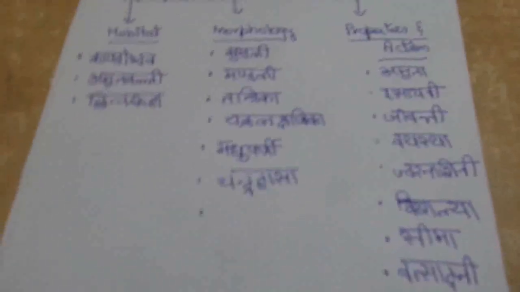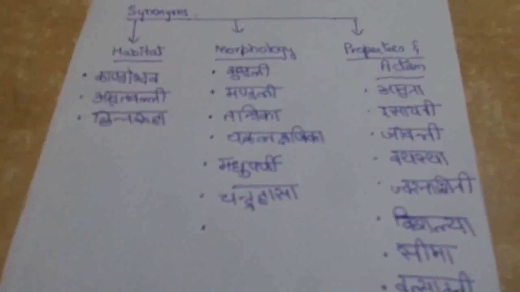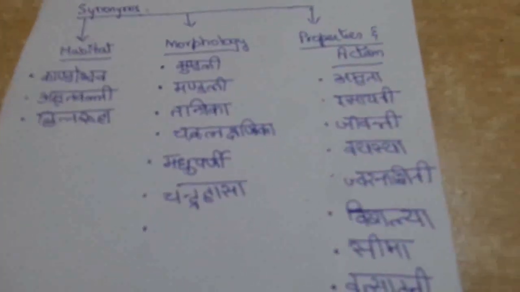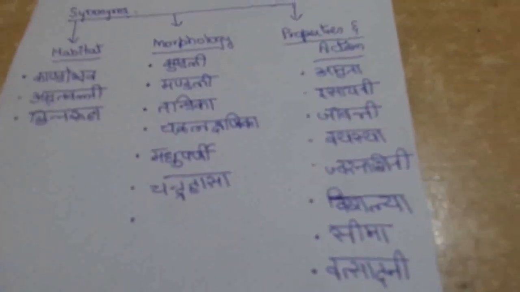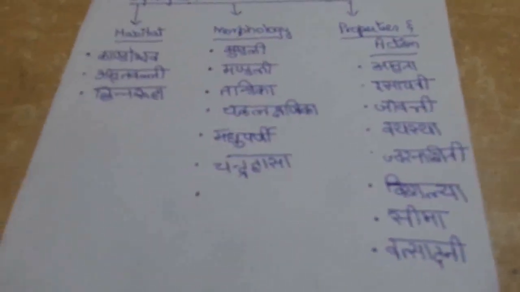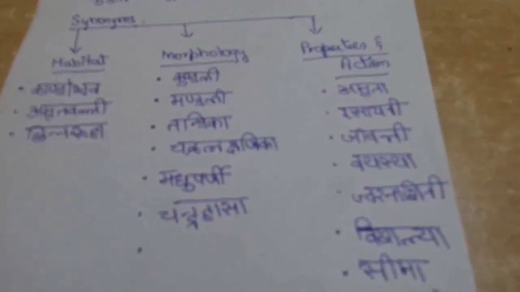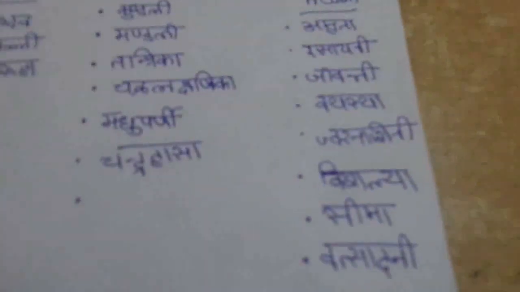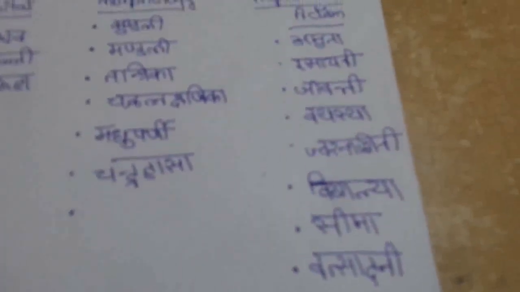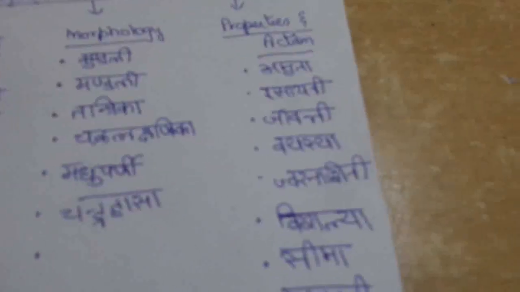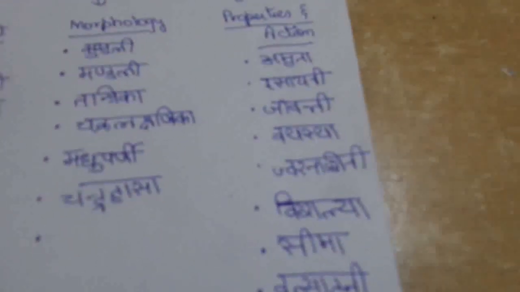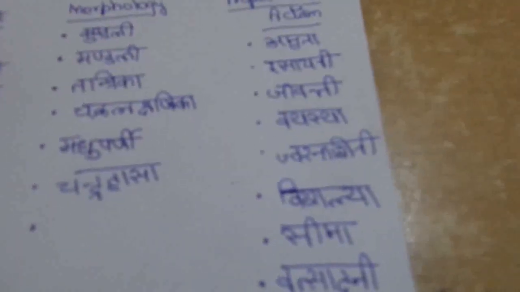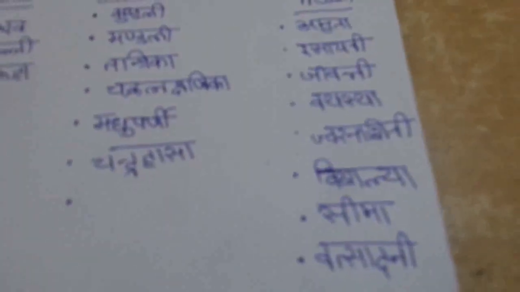Then Jivanti. Jivanti Jivayati iti Rasayanatvat. Guduchi will protect life because of its Rasayana property. So it is called Jivanti. Then Vayasya. Vayase Ayushe Hitaha Ayushya Ityartaha. Guduchi promotes Ayushya, hence it is called Vayasya.